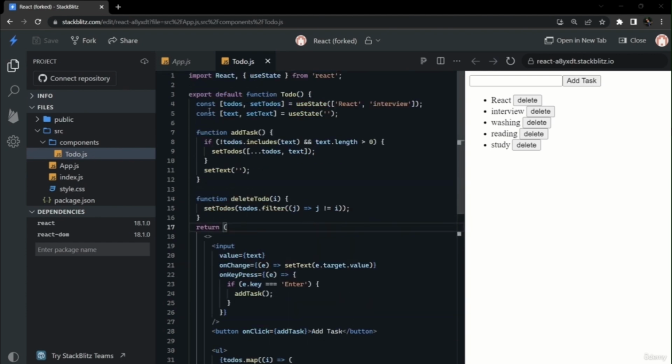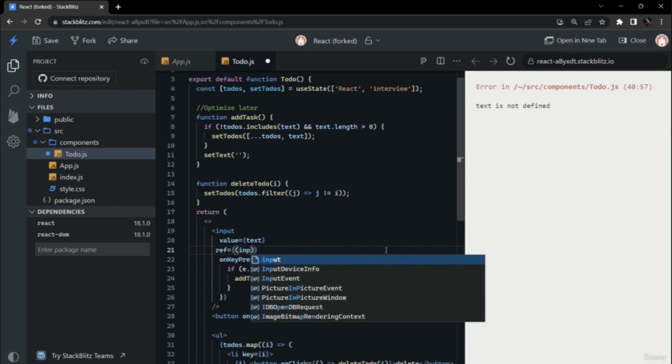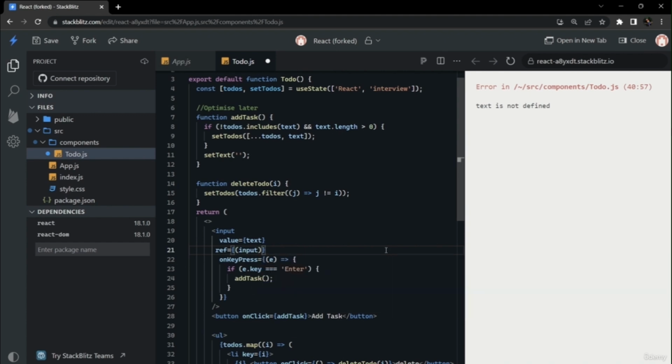So now we can optimize our app. This is completely optional, and only if the interviewer asks to optimize it, you can do it later. For that, we should avoid using states or hooks whenever possible. So instead of using state for this text, we can use the ref keyword here. So we will create a reference for this input and use whatever value this input has for adding to our task, instead of using the use state.